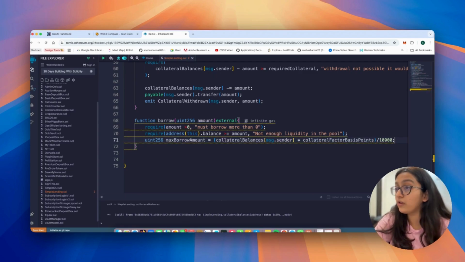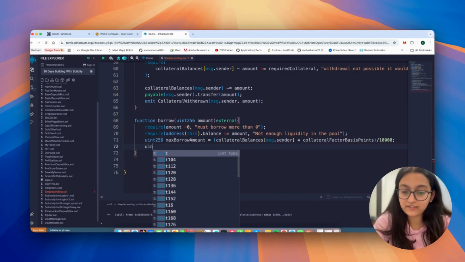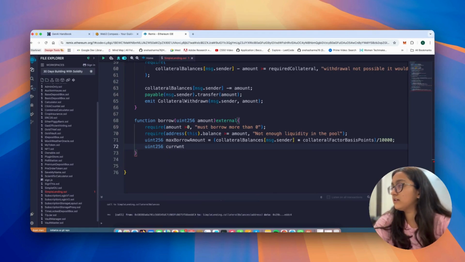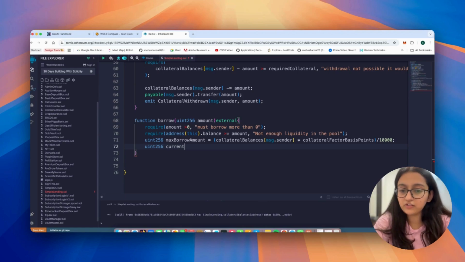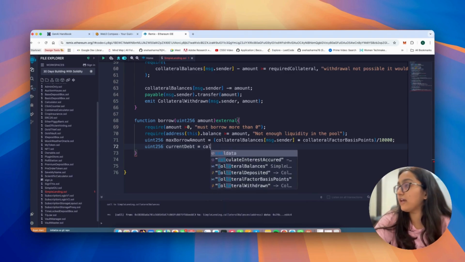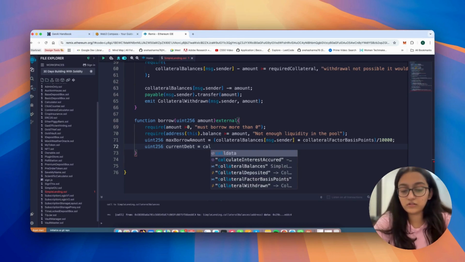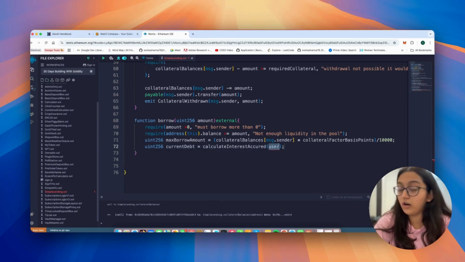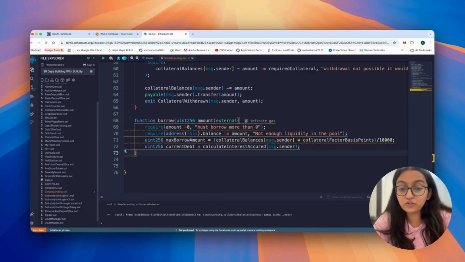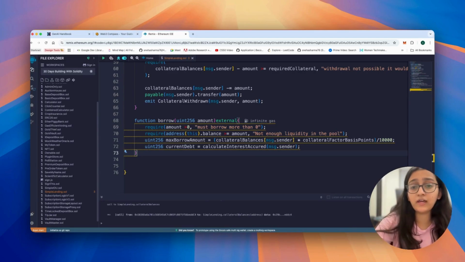But that is not where the entire thing stops. It says uint256 current debt, any previous debt that you have plus interest that you already owe, right? So we say calculate interest accrued for message.sender. So this is also coming into consideration.